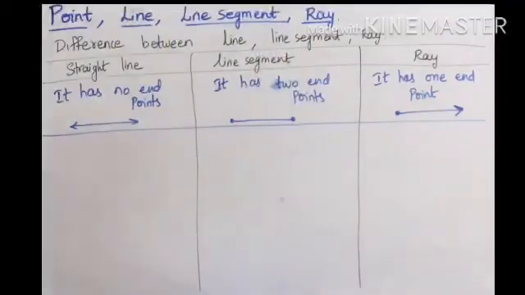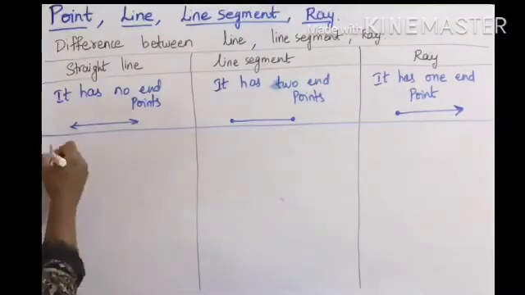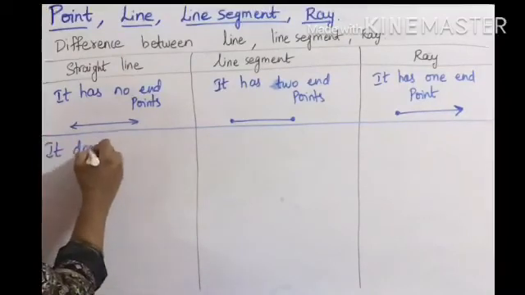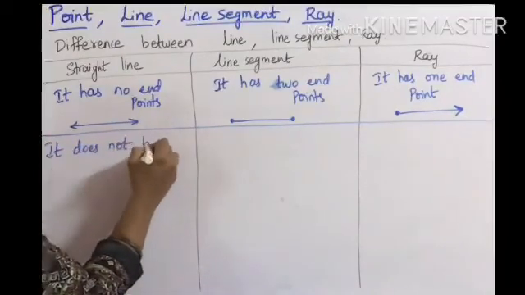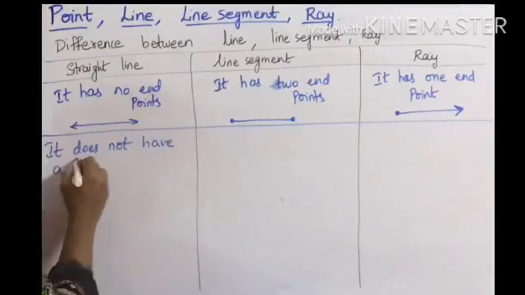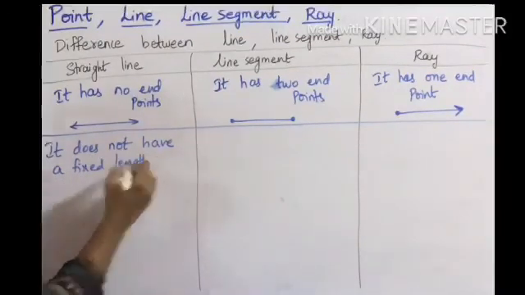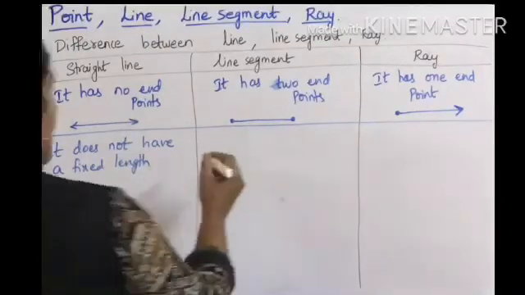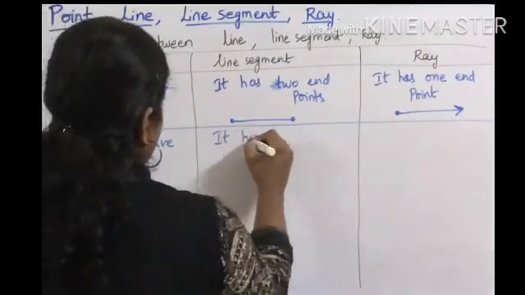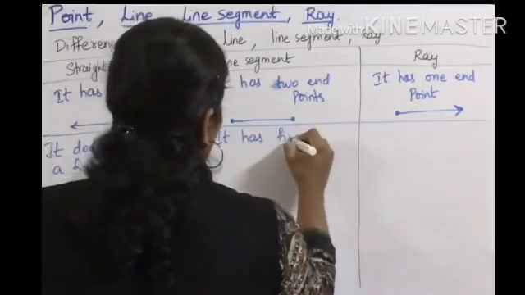Coming to the next difference, line or straight line does not have a fixed length. And coming to line segment, it has fixed length.